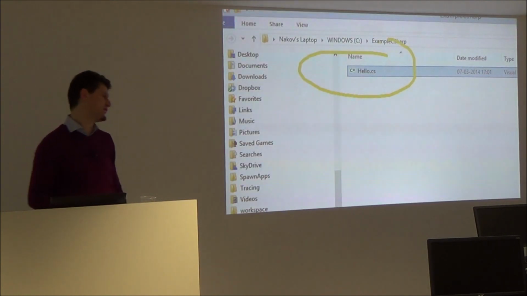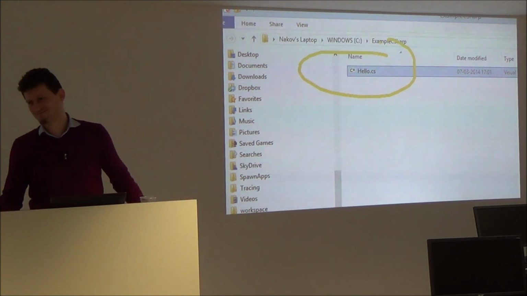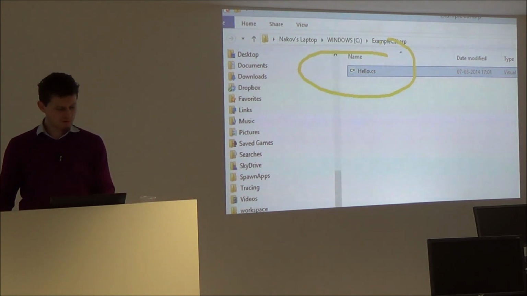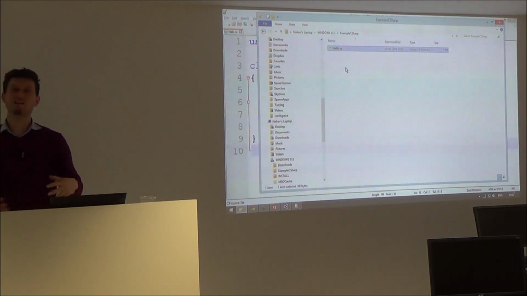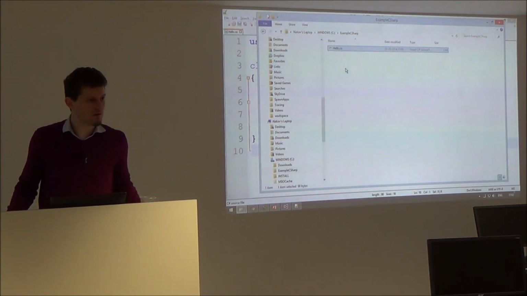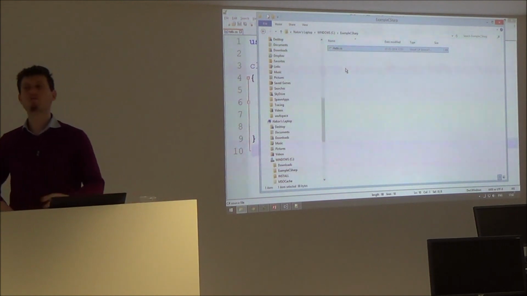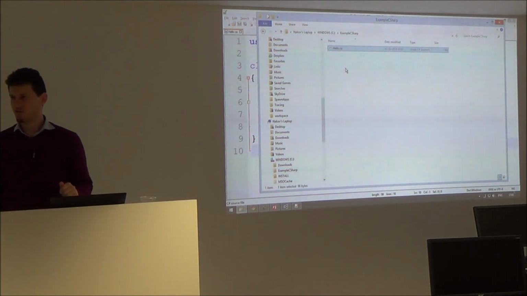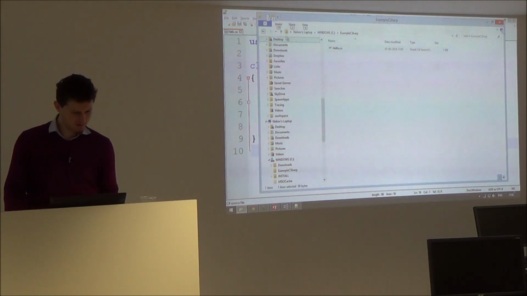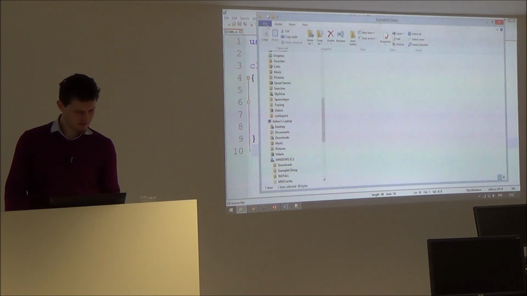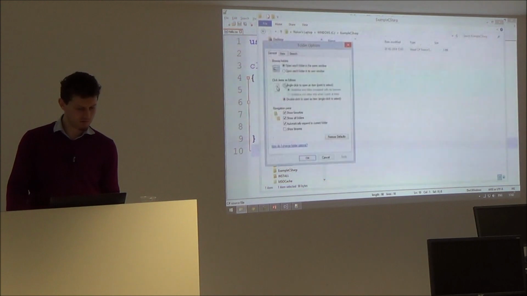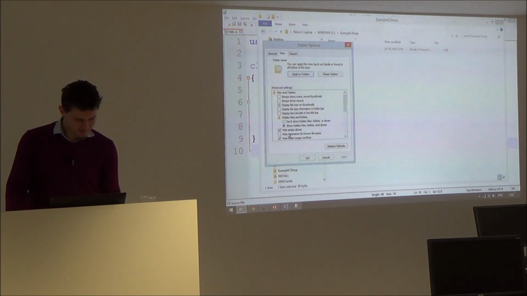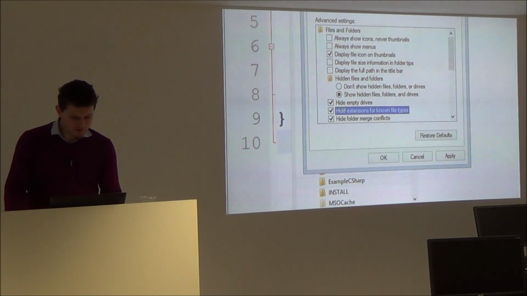If you repeat this on your laptop, it will not run. Why? Because Windows comes incorrectly installed when you install it. It comes broken out of the box. To correct your Windows, you need to come here, View, Options in your Windows Explorer, and remove this option.